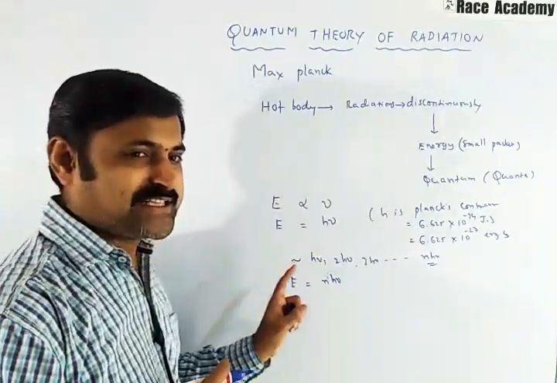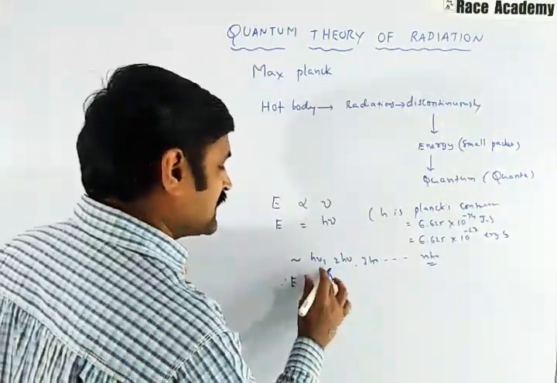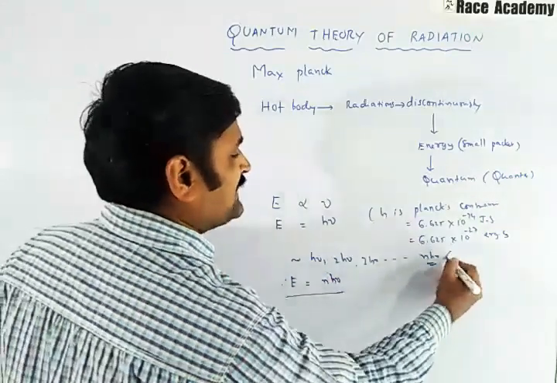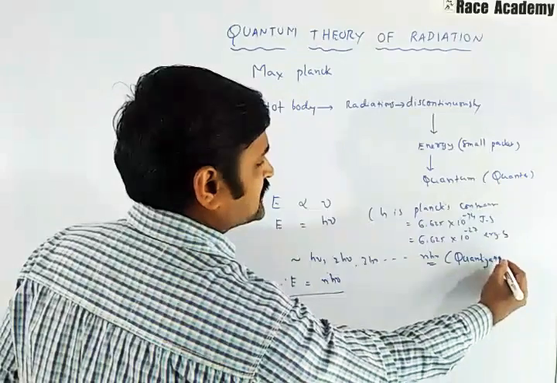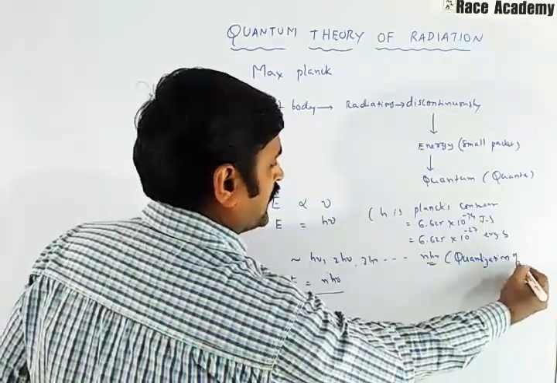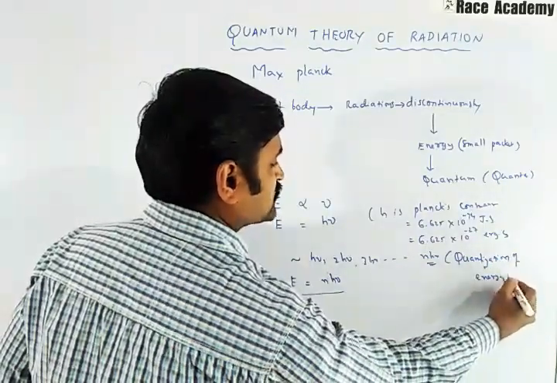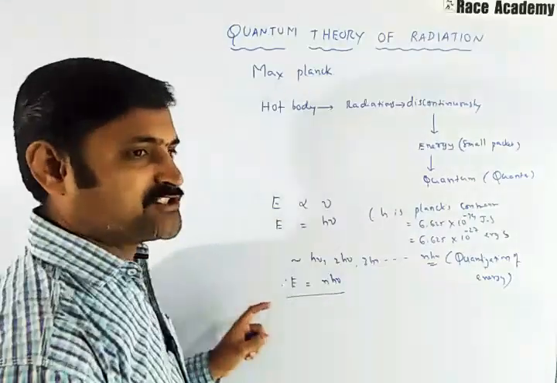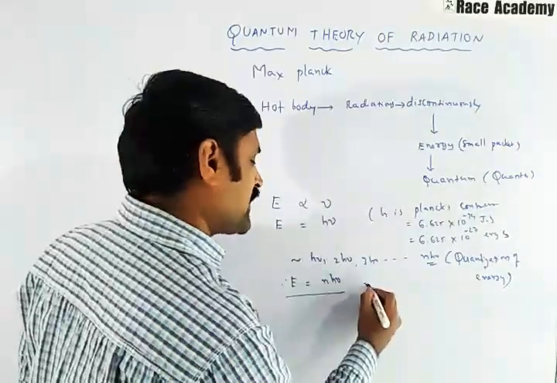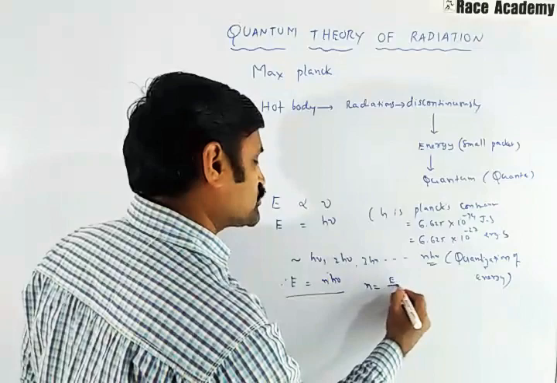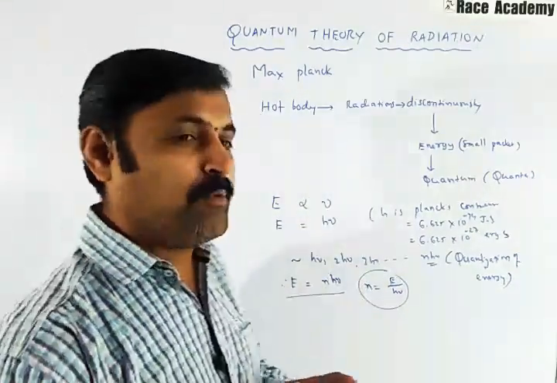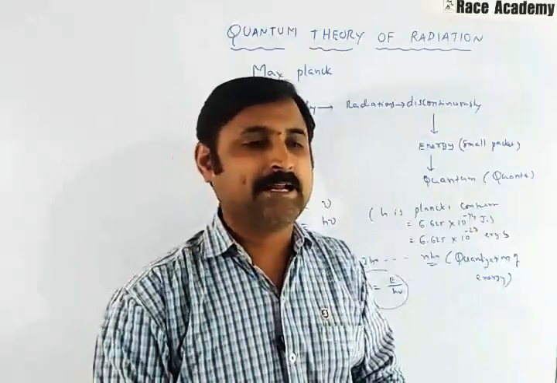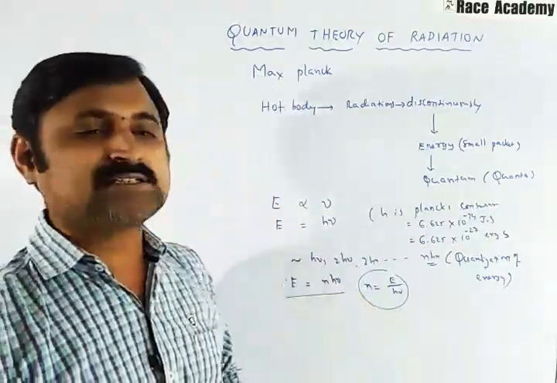What is the meaning of this nh nu? This phenomenon is called quantization of energy. From this, the number n equals E by h nu, so you can calculate how many photons of light are emitted using this formula.